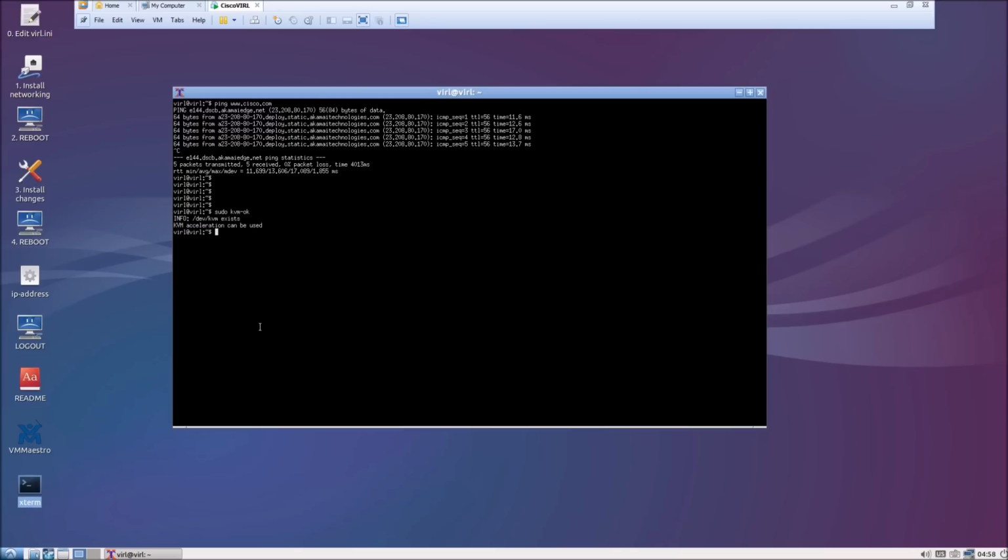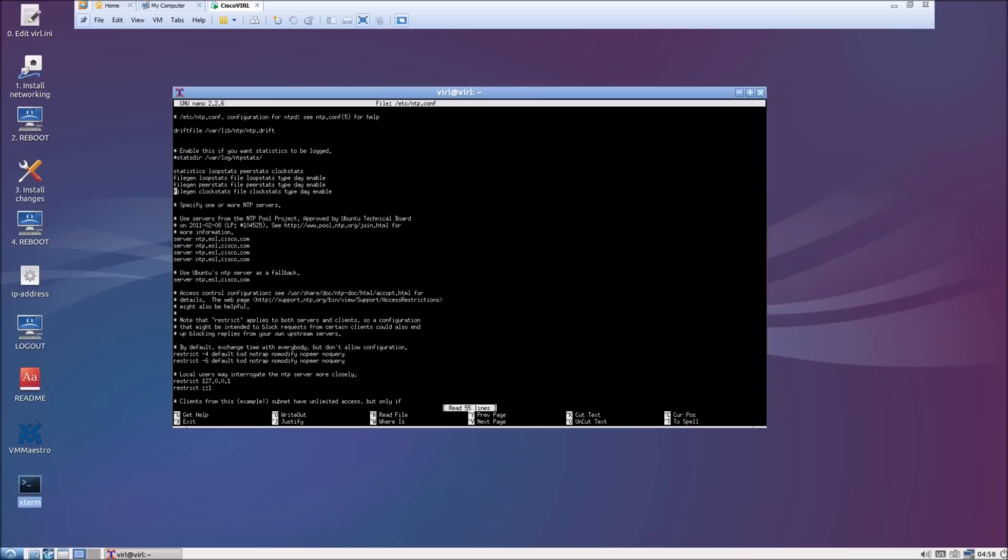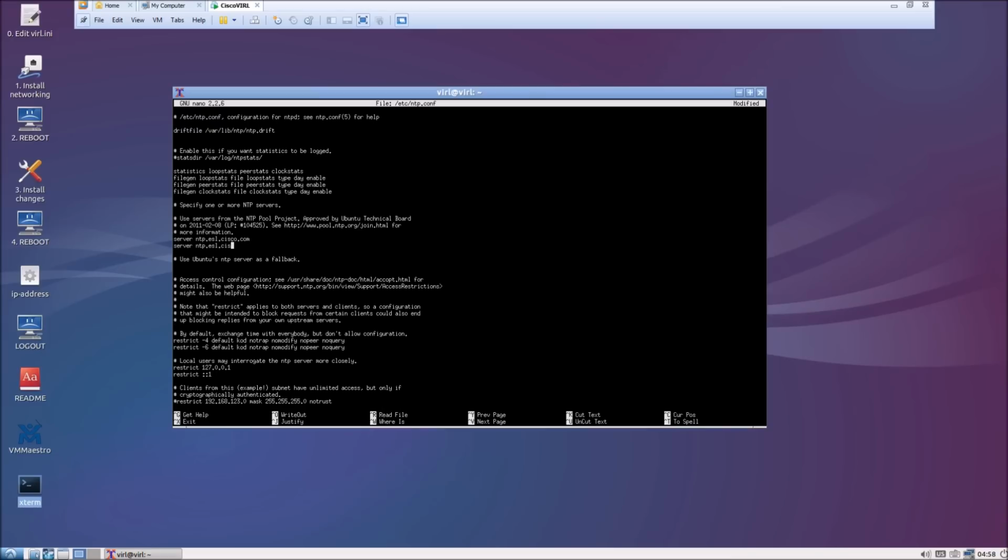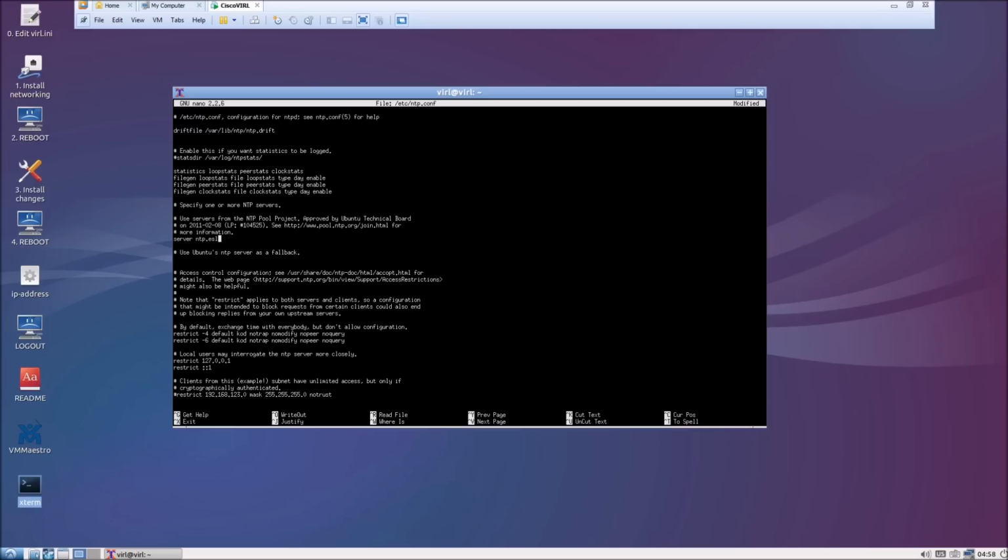Now let's go ahead and check our NTP configuration. Sudo nano, we'll use nano as the editor, for /etc/ntp.conf, and let's check the servers. Here we are going to remove the predefined servers and add new NTP servers. I'm going to use the servers that were specified in the documentation.